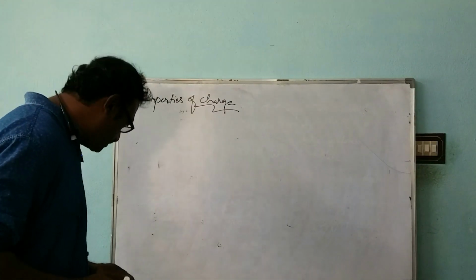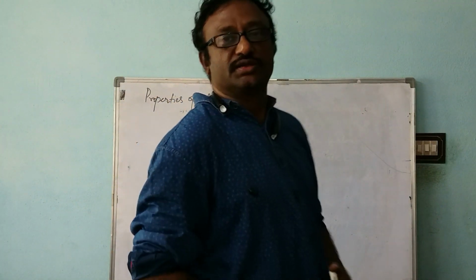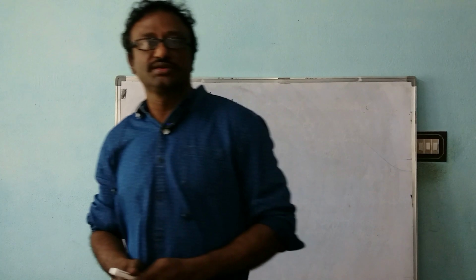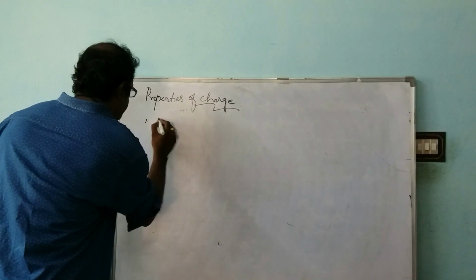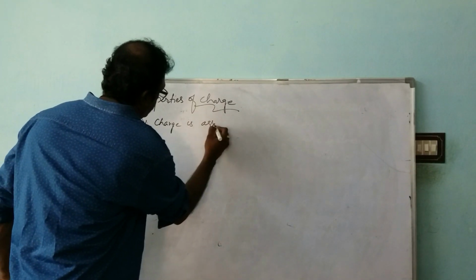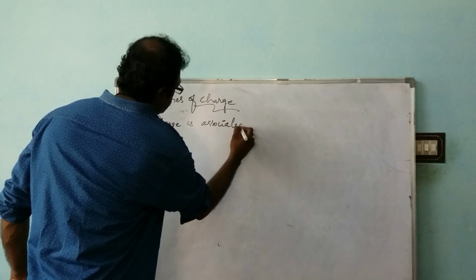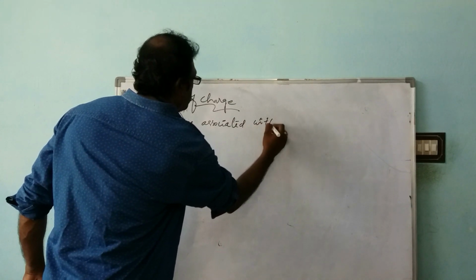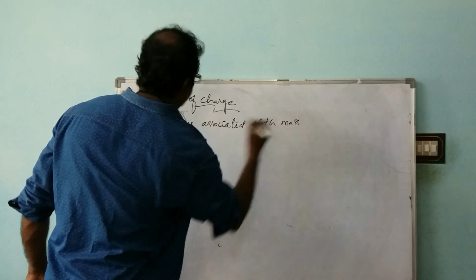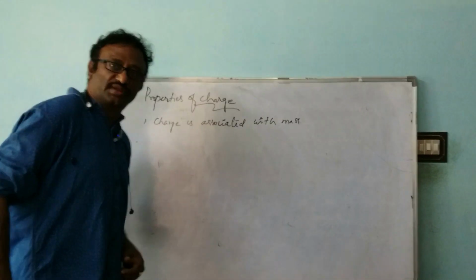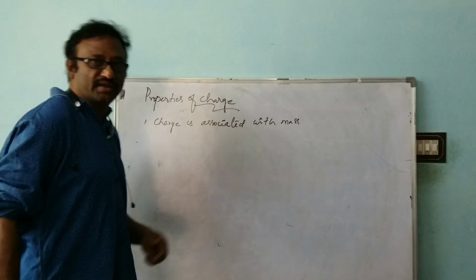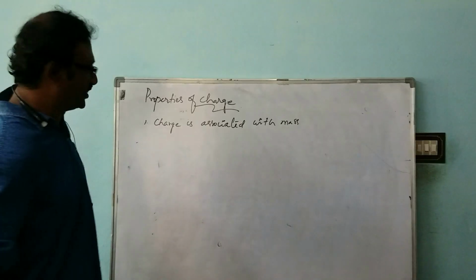The first property is that charge is always associated with mass. Here you have to remember one thing. For the existence of charge, mass should be there, and for mass to exist, charge is not necessary.